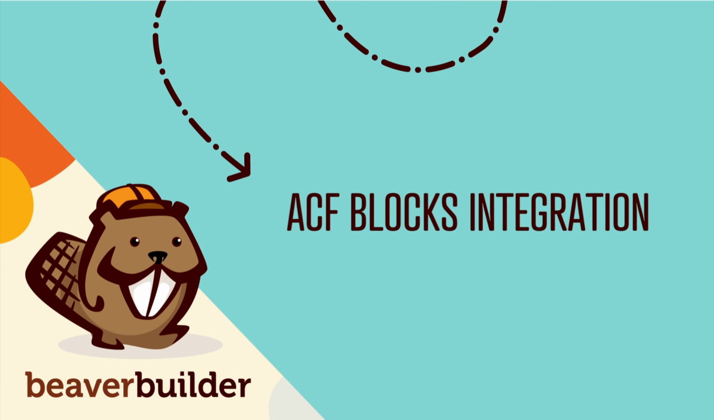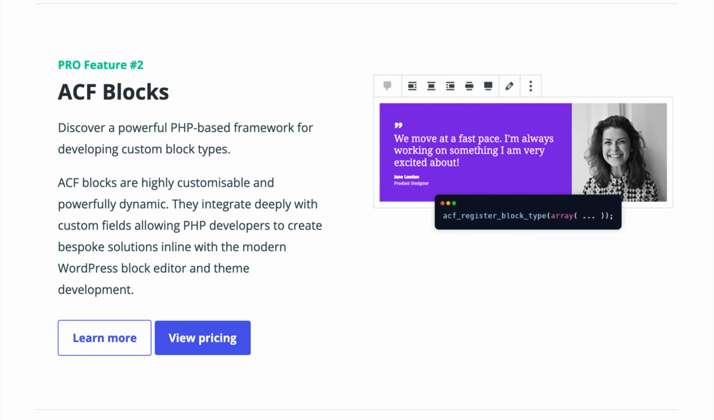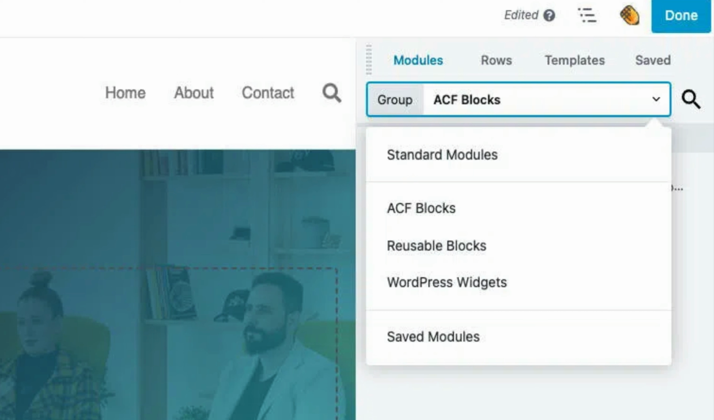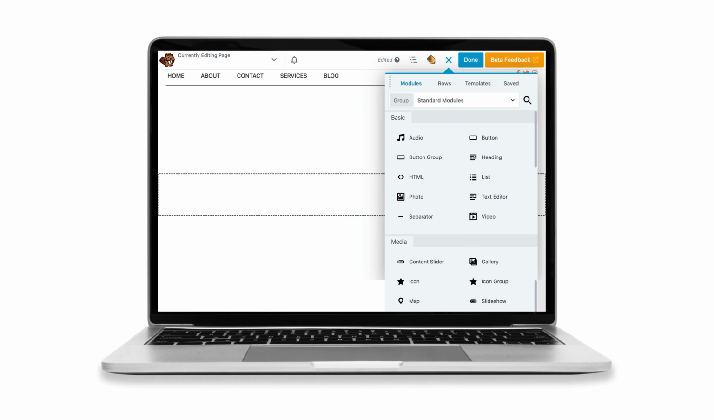Our 2.7 update fully integrates with ACF Blocks, which is an ACF Pro feature, but you can now use these blocks inside Beaver Builder. ACF Blocks enables you to create custom block types. Once you register a new block, it will be available to insert into pages and posts using either the block editor or Beaver Builder. Using this integration, you can create reusable blocks that work in the native WordPress editor and Beaver Builder. Just like a Beaver Builder module, you'll be able to drag and drop it onto pages and customize its settings further.